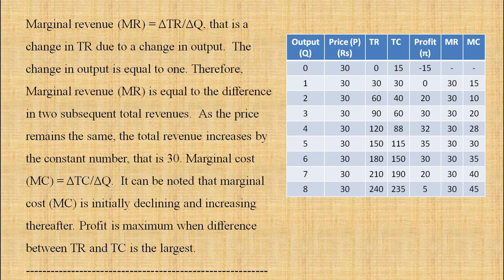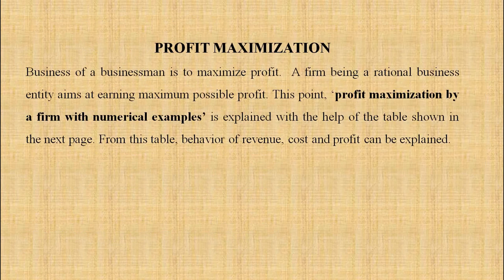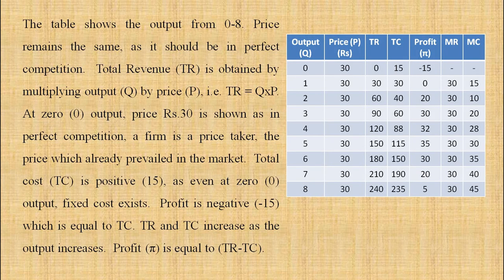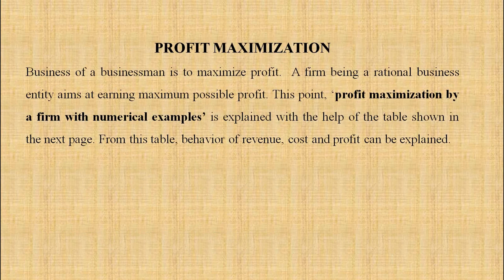Now the question can be, explain profit maximization with the help of an example. There you have to give this table and explain it in a proper way. Or even objective type questions can be asked, such as how profit can be calculated, or what is TR. Output into price, or Q into P, is TR. So it can be asked as a multiple choice question. This is what is in the second part of this topic.